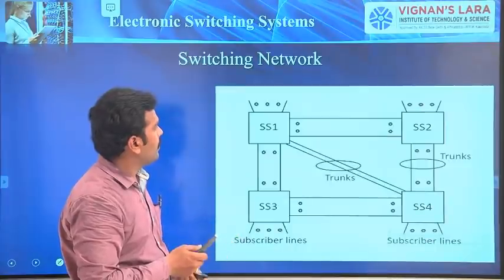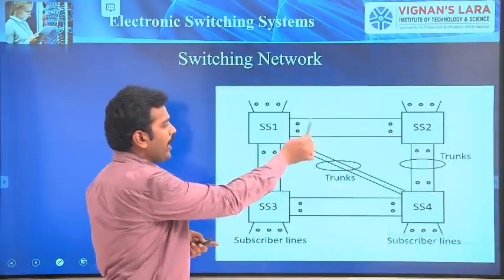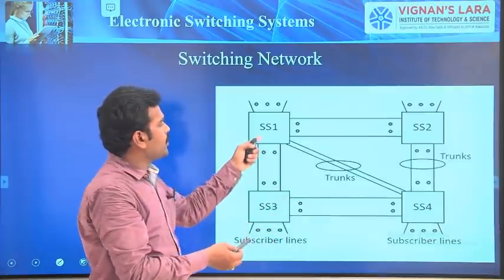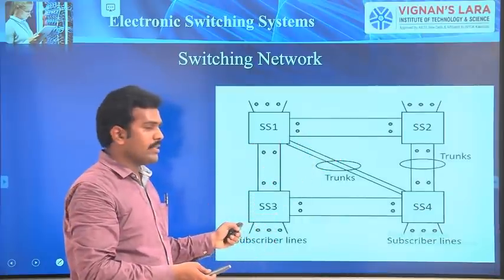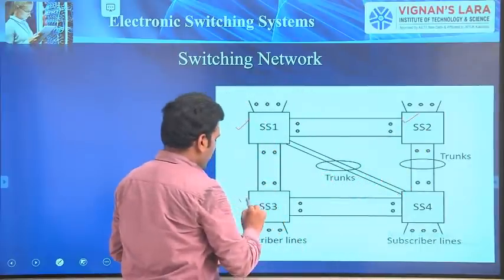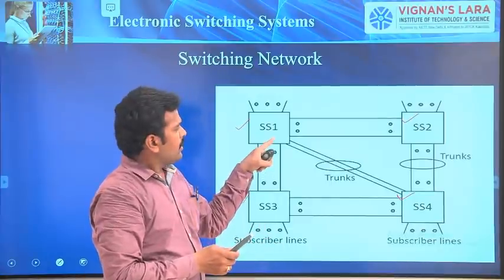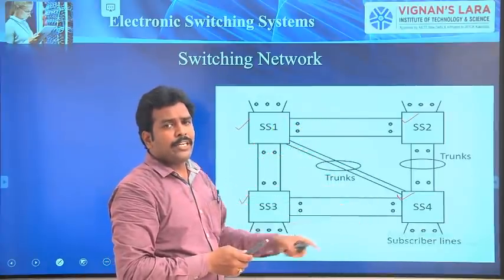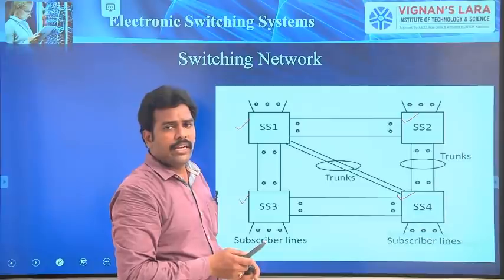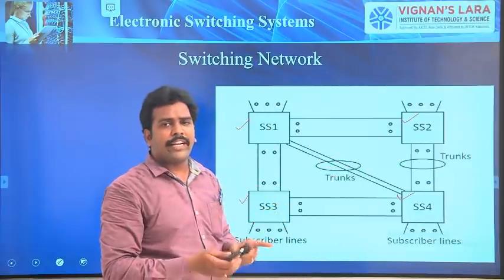So, this is one example of a switching network. Four exchanges are there in this case: S1, S2, S3 and S4. In this scenario, they are not using point-to-point connection, right? Because from 2 to 3, there is no direct connection.